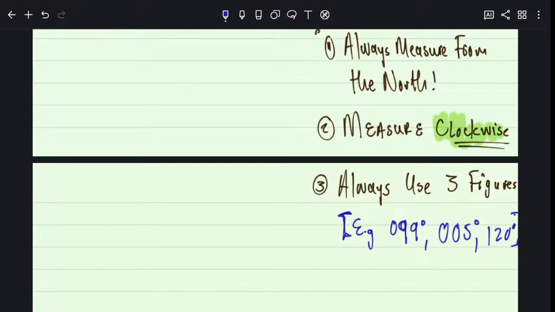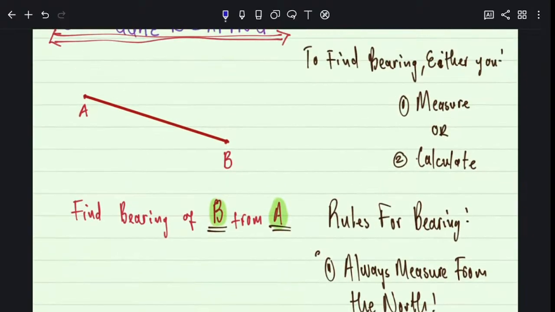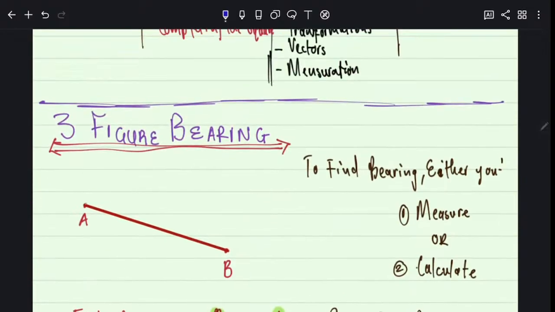And remember, for you to get this answer, you're either going to calculate it or you're going to measure it. But always it will be starting from the north. So we come here now. Let's do this. We start with the measuring one because it's the easy one. If they say, find B from A. So we know that bearing is measured from the north. But the north, you always put where you are starting. So here they said from A. So that means we go to A and we put the north. The north is just a straight line which faces up.